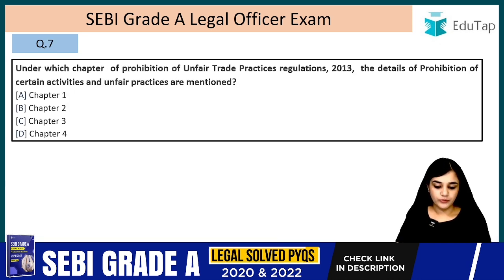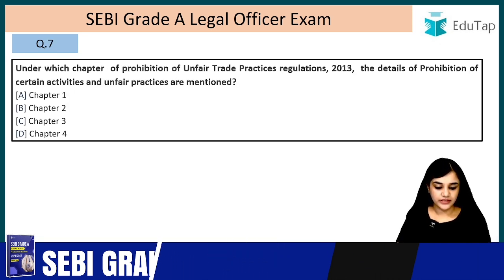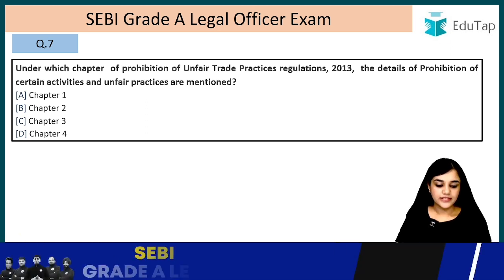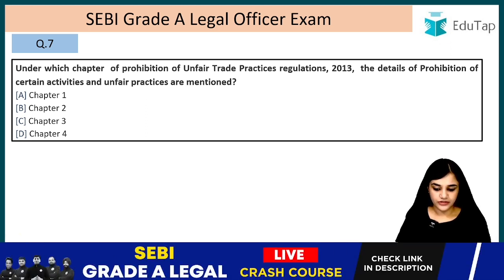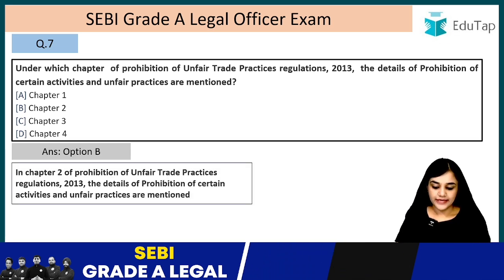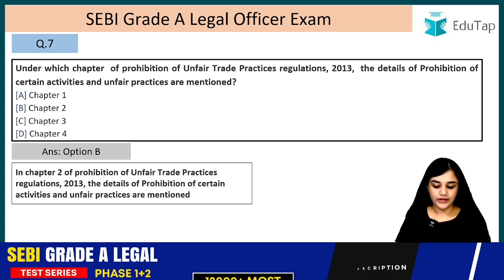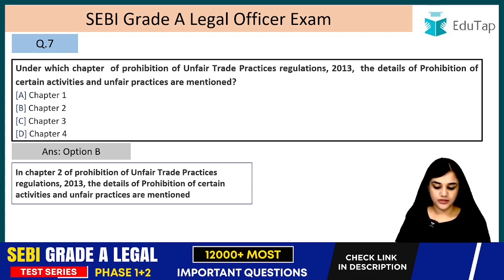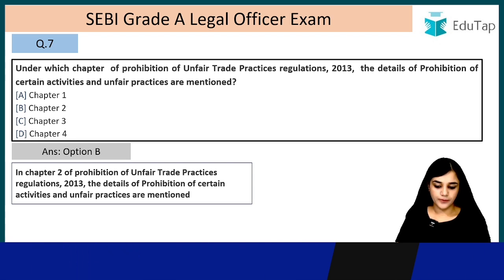Question number 7. Under which chapter of the Prohibition of Unfair Trade Practices Regulation 2013 are the details of prohibition of certain activities and unfair trade practices mentioned? So it is mentioned in what chapter? Chapter number 2. In Chapter 2 of the Prohibition of Unfair Trade Practices Regulation 2013, the details of prohibition of certain activities and unfair trade practices are mentioned. Next question, question number 8.